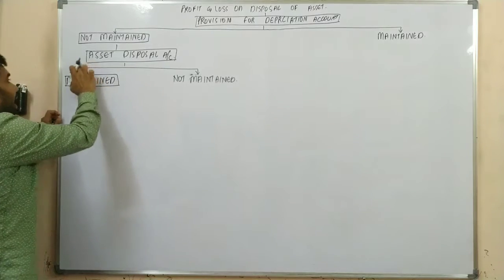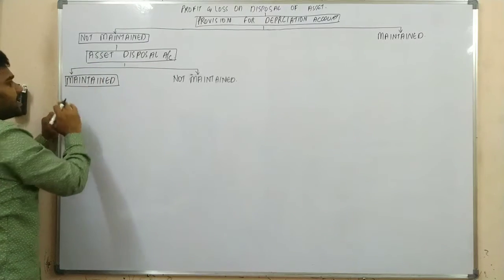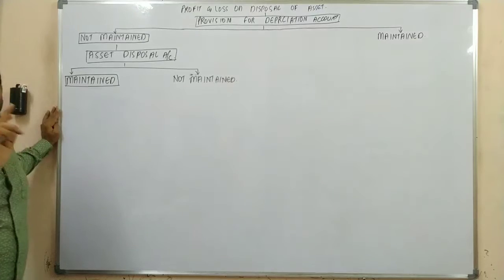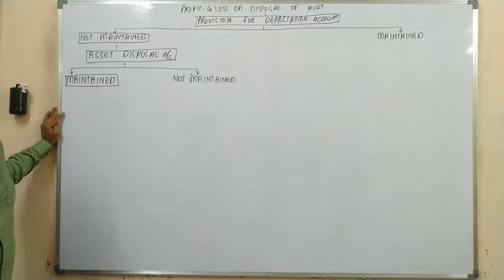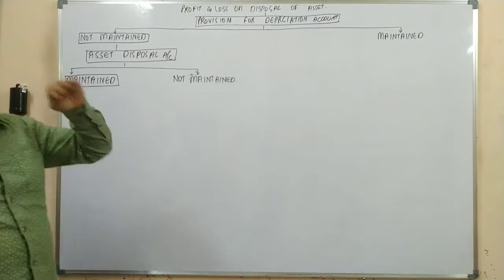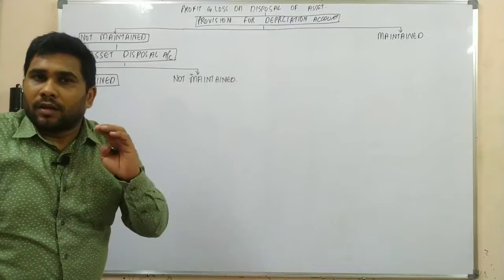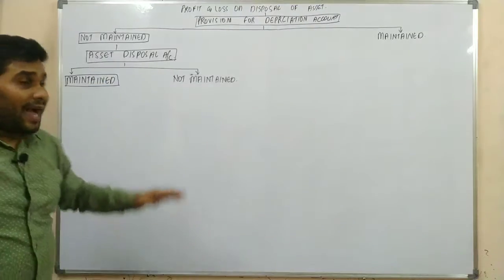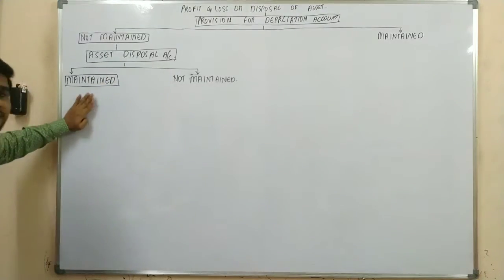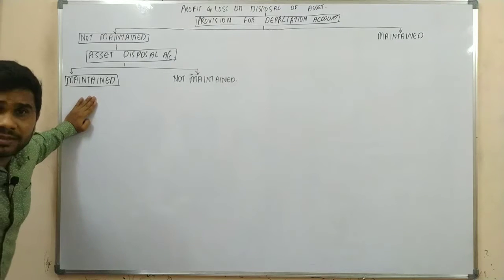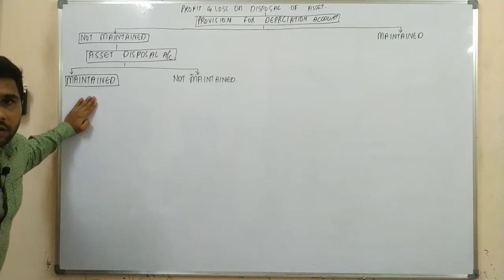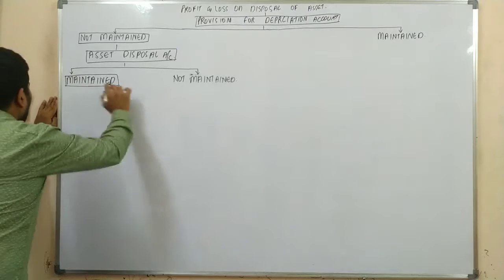Okay, now when the asset disposal account is maintained, as you're maintaining a separate account to know the profit or loss, in the year of sale the asset account would be transferred to this account. For what purpose? To know the profit or loss. Now continue.